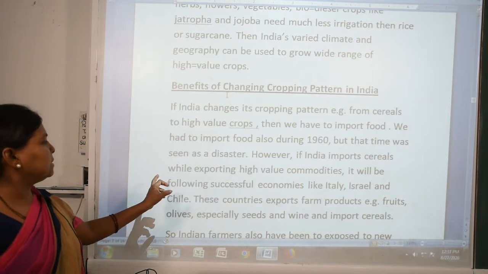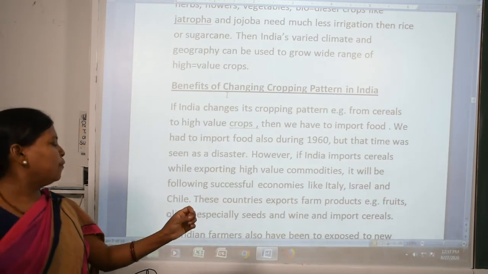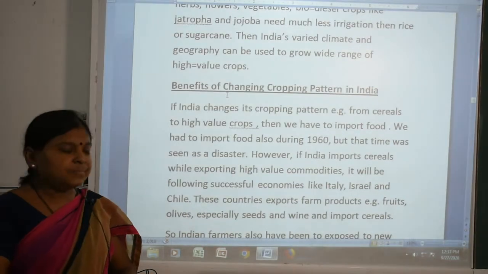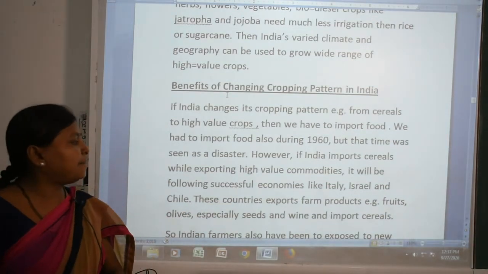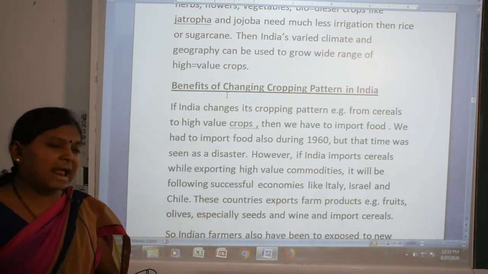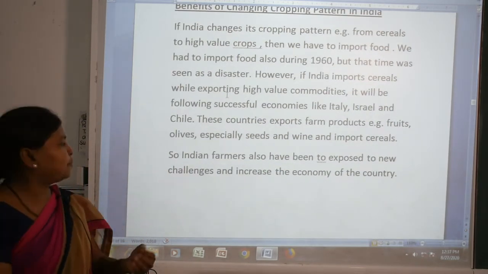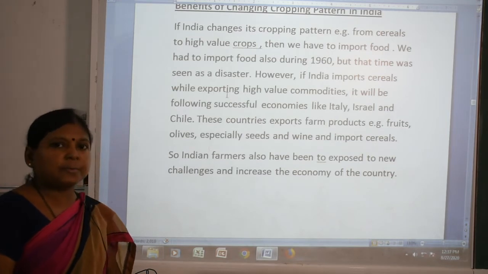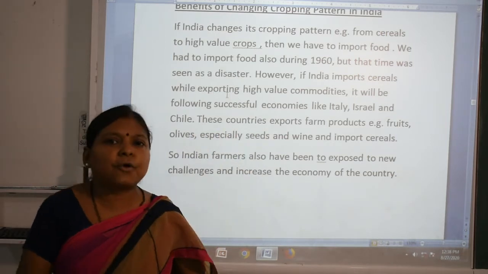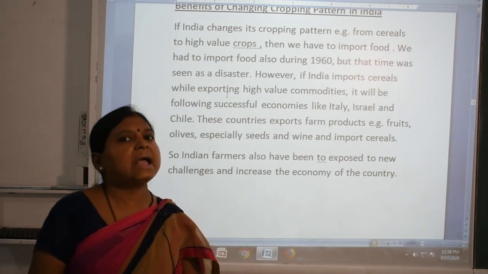However, if India imports cereals while exporting high value commodities, it will be following successful economies like Italy, Israel and Chile. Do you know? These countries export farm products, for example fruits, olives, especially seeds and wines, and import cereals. So Indian farmers would also be exposed to a new challenge and increase the economy of the country. Our government has to promote these farmers. They can use these types of crops, so that our economy will grow more through agriculture.